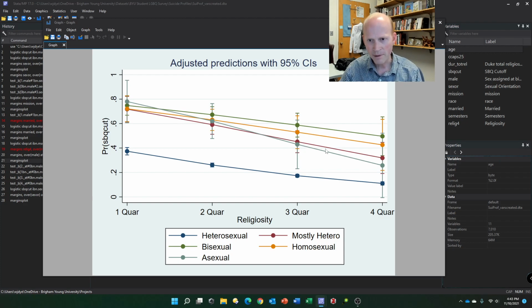And then it just rapidly declines; it's more than cut in half, their probability as you get to that fourth quartile. The other ones pretty much stay in lockstep as they go down, though you might say that the red, the mostly heterosexual, decline the fastest there. Of course, these asexuals, they've got a really big confidence interval. You can kind of sort of see it in there.